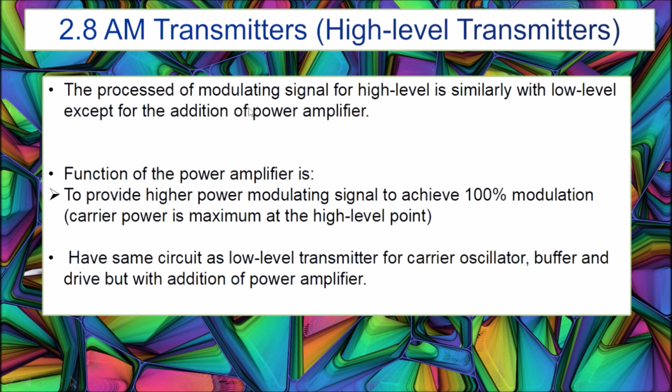The process of modulating signal for high level is the same as low level, except for the addition of a power amplifier. The function of the power amplifier is to provide higher power modulating signal to achieve 100% modulation, or we can say that carrier power is maximum at the high level point. High level and low level have the same circuit for carrier oscillator, buffer and driver, but with the addition of power